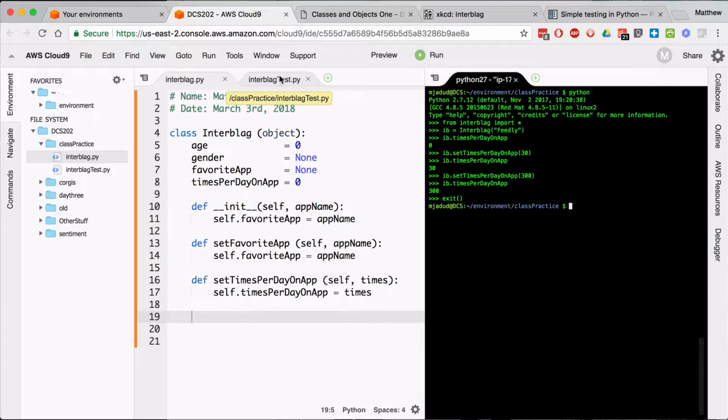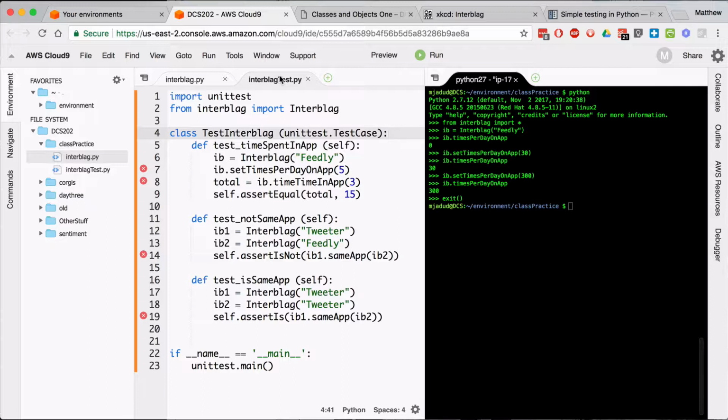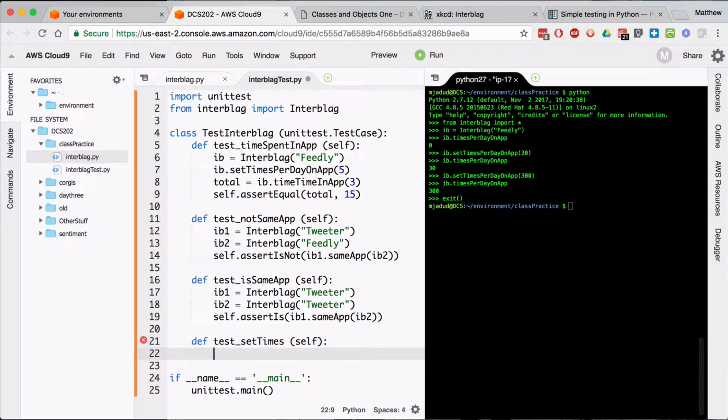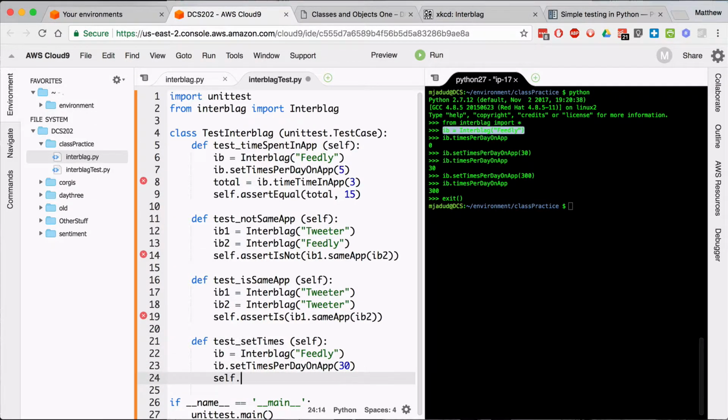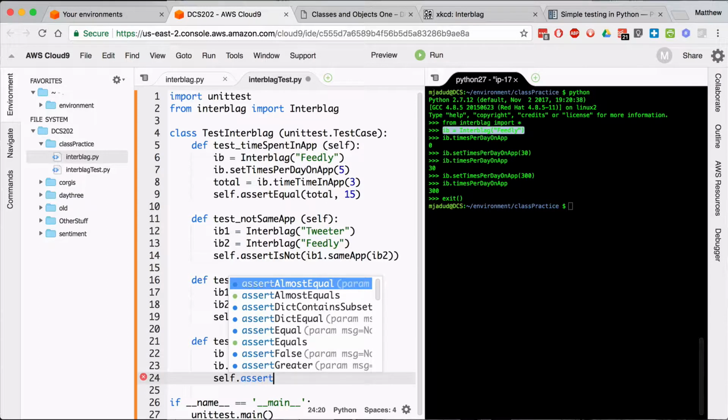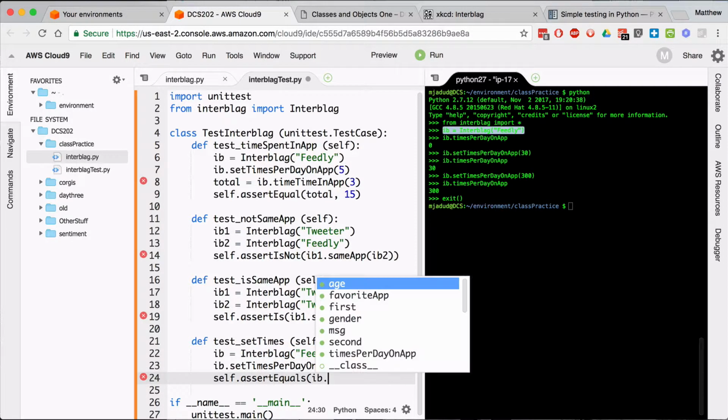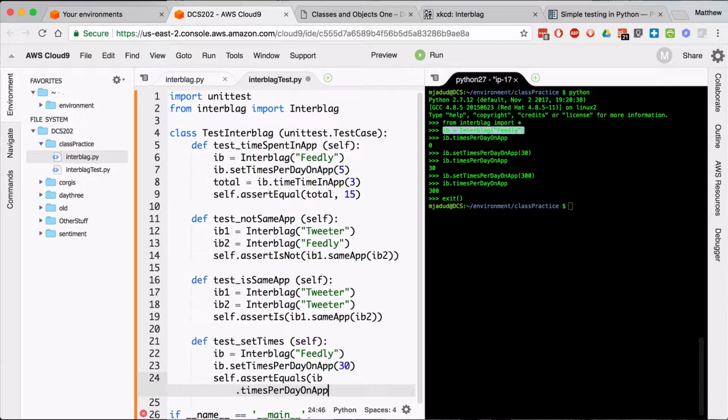Now what I should be able to do. Do I have any tests for this? Nope. So the professor is going to write a test. Def test set times self. IB1 equals, just copy and paste to create my object, and then I will assert equals IB dot times per day on app is